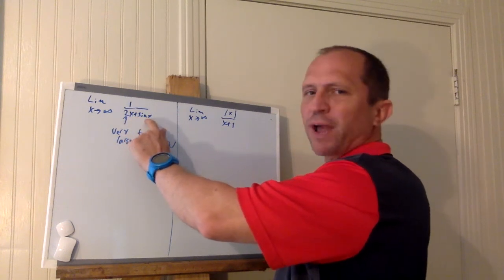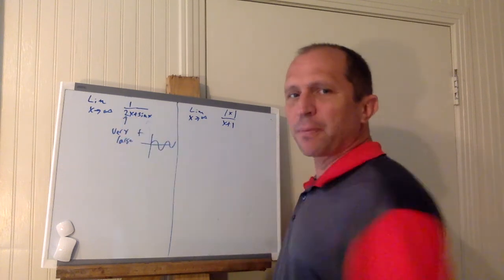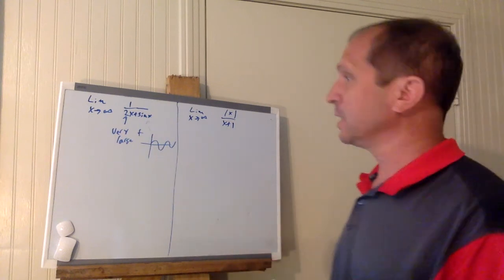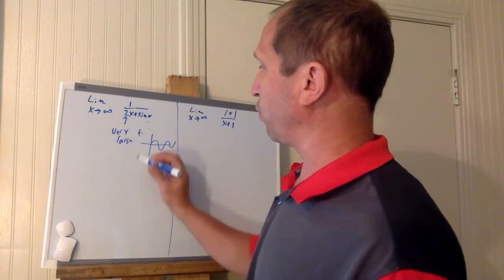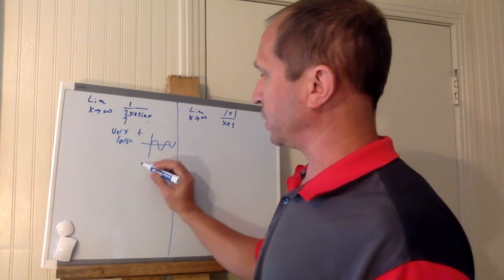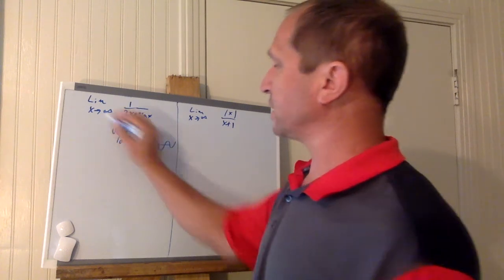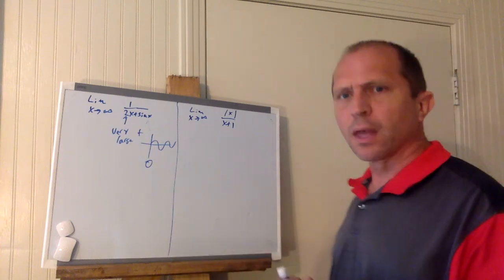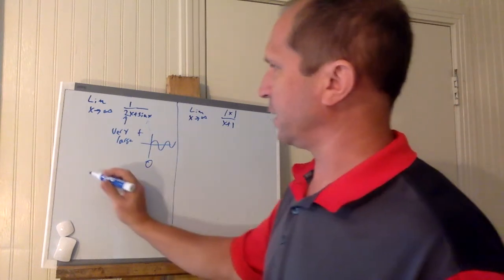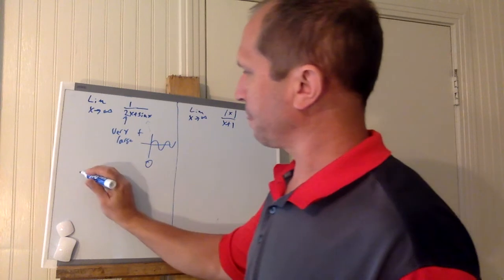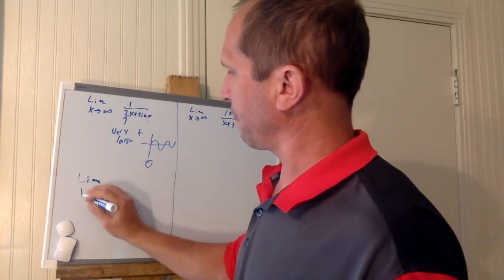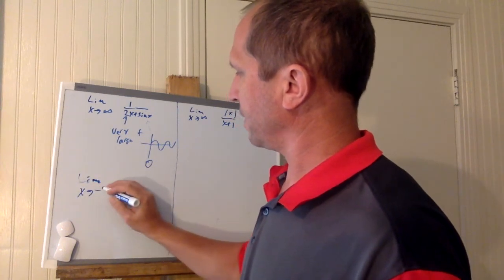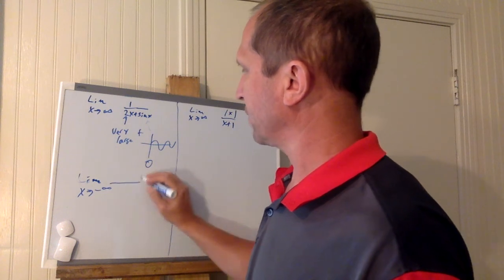And adding or subtracting 1 to that number is not going to change much. So we do end up with 1 over something very big, which would be 0. Now that's approaching positive infinity. But let's think about approaching negative infinity and see if that affects anything.